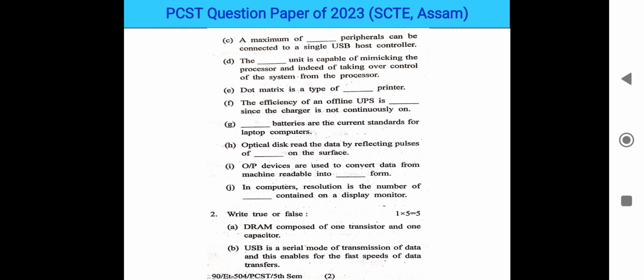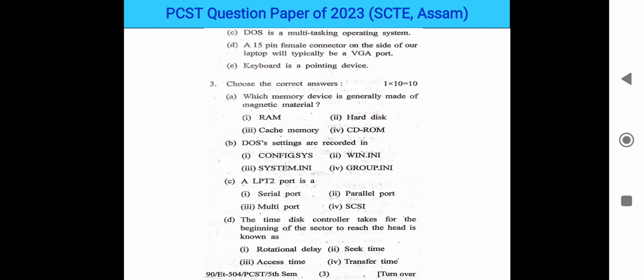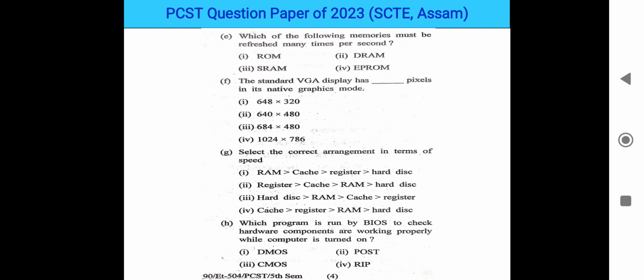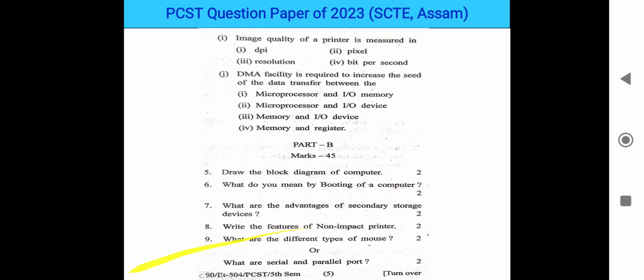Question number 2 is write true or false. There are 5 questions, 5 marks. One by one we will discuss in our upcoming slides. Question number 3, choose the correct answer. There are also 10 questions, so 10 marks is also there. So these are the questions of question number 3.